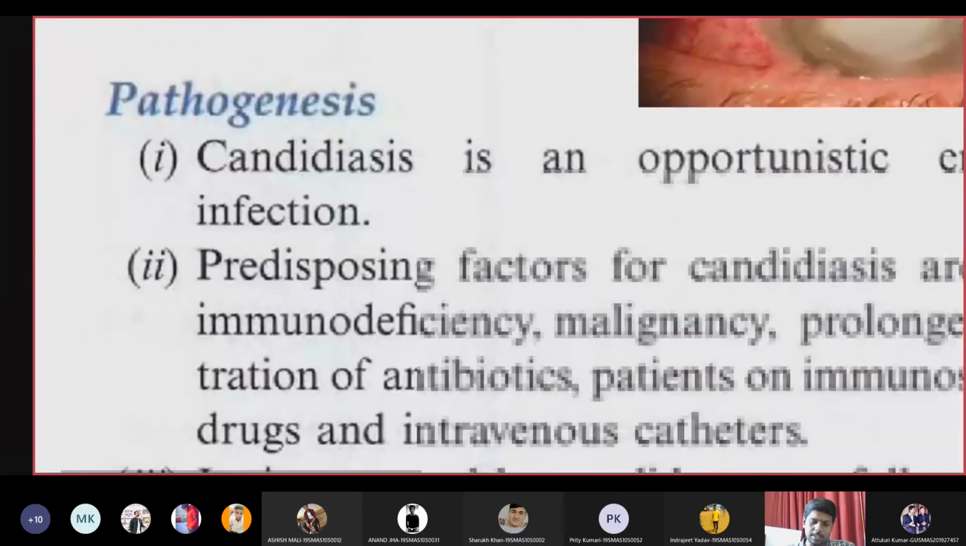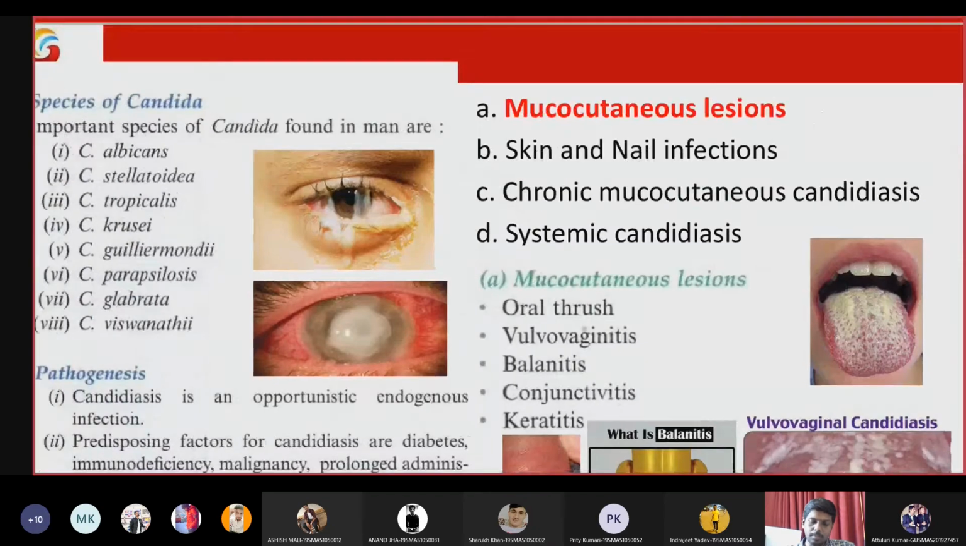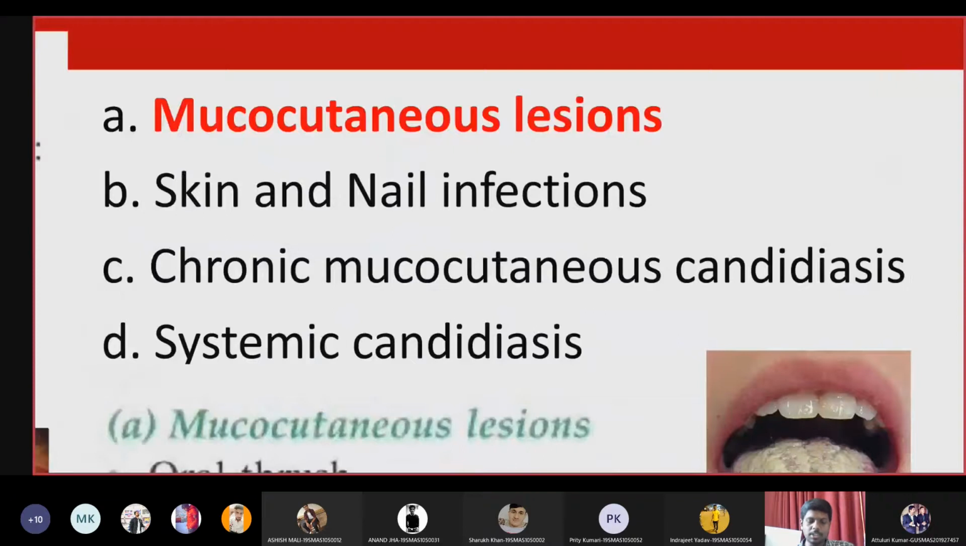Then pathogenesis. Whenever the patient's immune system is compromised, Candida immediately causes an endogenous infection. That means it starts destroying the patient from the inside out. The infections caused by Candida include four important types: mucocutaneous lesions, skin and nail infections, systemic candidiasis, and chronic mucocutaneous candidiasis, which is seen especially in AIDS patients.